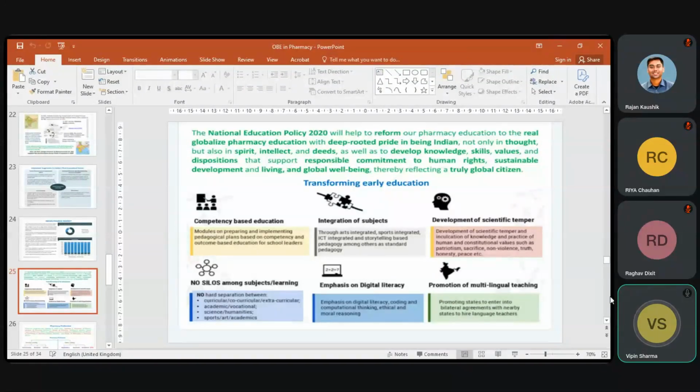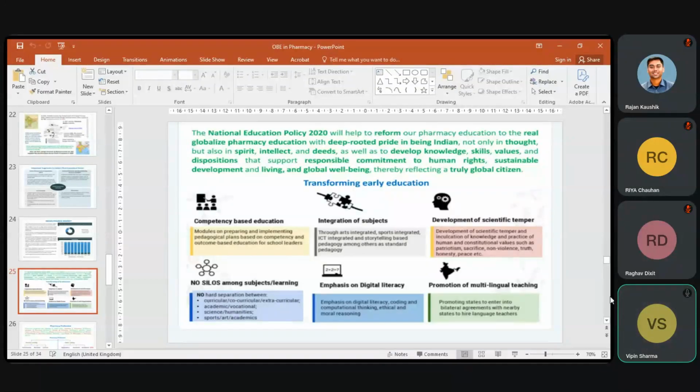So it is competency-based education, integration of subjects, development of scientific temperament, promotion of multilingual teaching, and emphasis on digital literacy. As we know, we are using a number of software tools, so we should impart knowledge to our students about the application of different software, how we can use different programming for solving different problems, such as in chemistry, we are using different docking software. In statistics, we are using MATLAB.